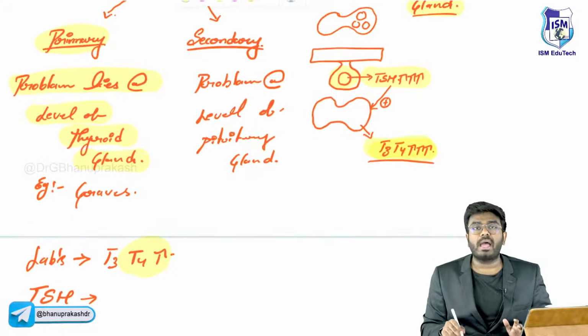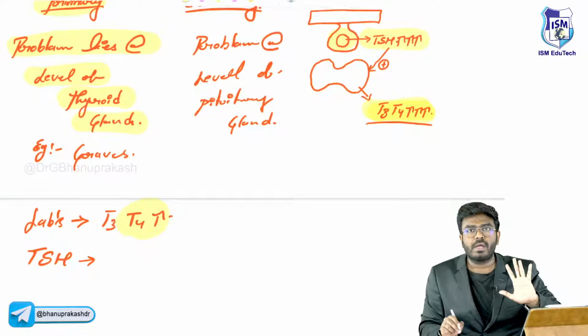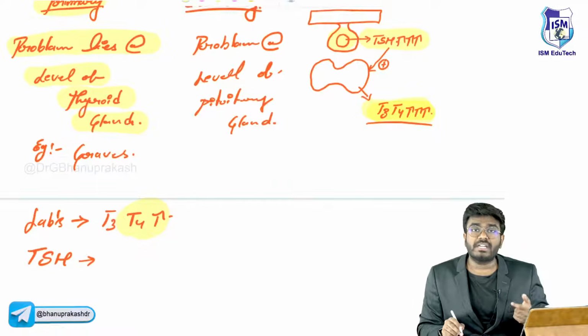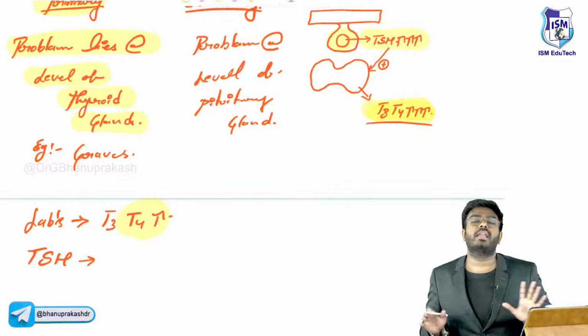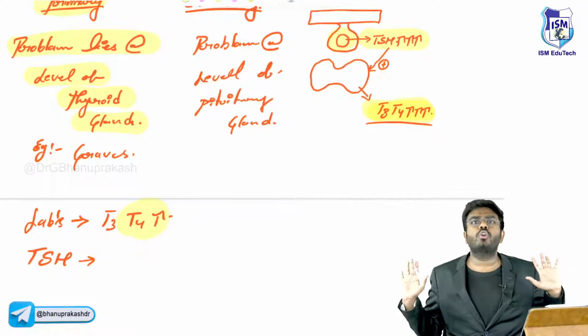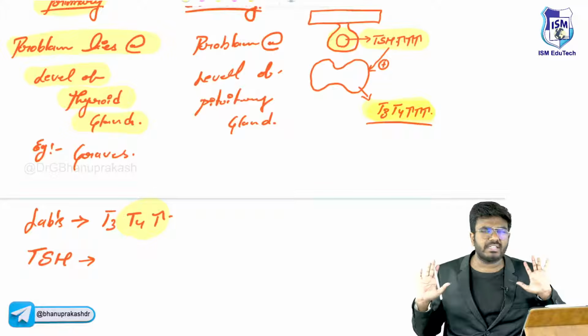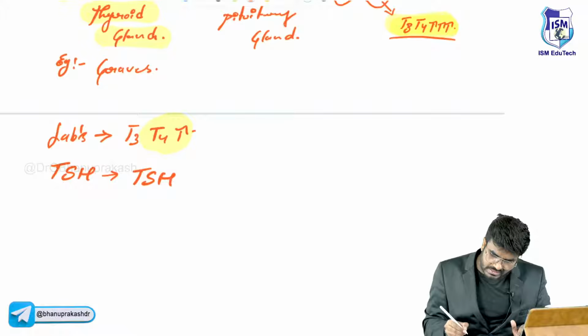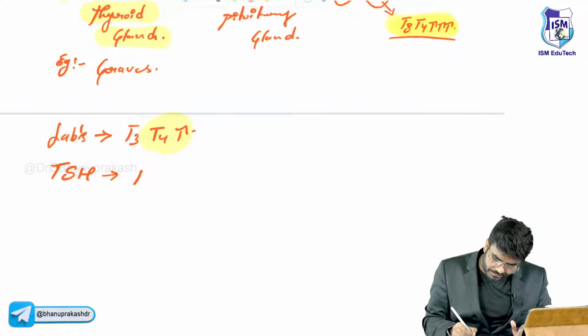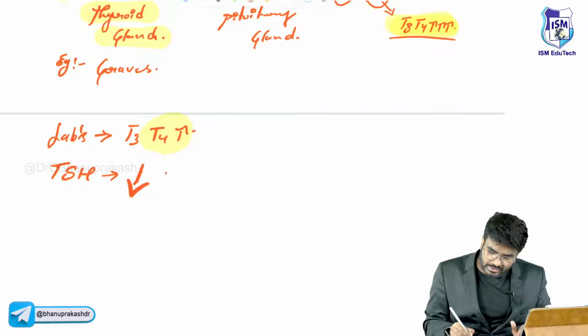But once you have a good amount of T3 and T4, especially T4, what will it do? It will give negative feedback. Enough T3 and T4 are there, so there is no need for further TSH. So what happens to the TSH levels? In this condition, the TSH levels are going to go down. In primary, the TSH levels are decreased.